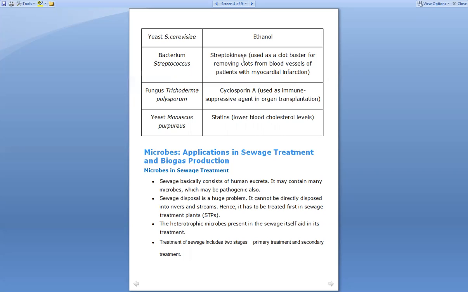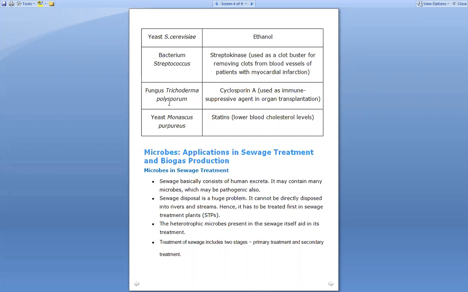So the streptokinase is used as a clot buster, and it is going to remove all the clots from the blood vessels. So that is the bacterium Streptococcus. From the Streptococcus, which enzyme is formed? The streptokinase.